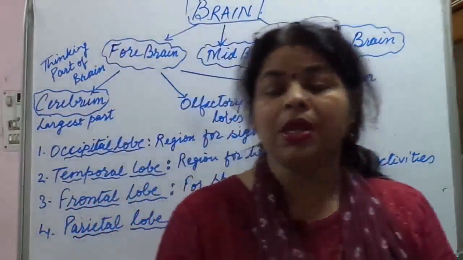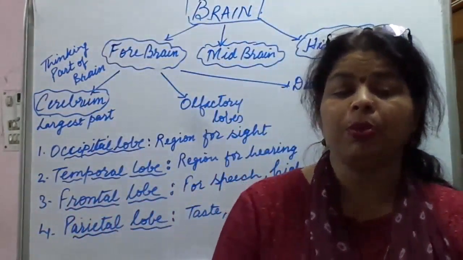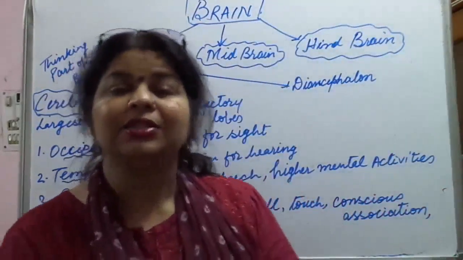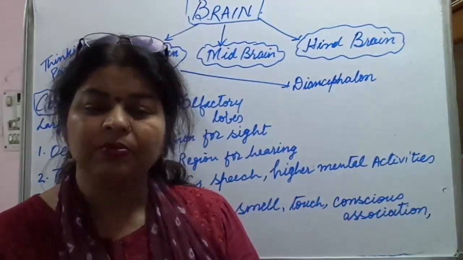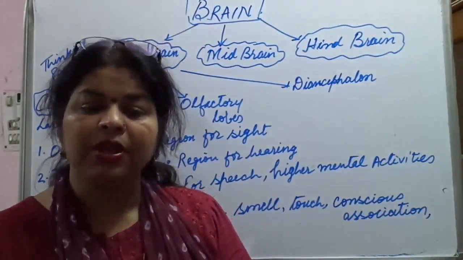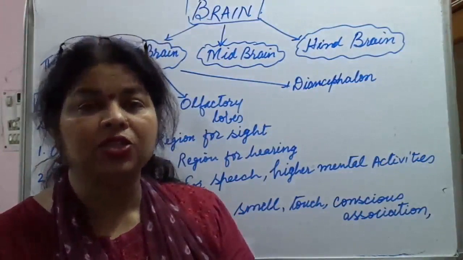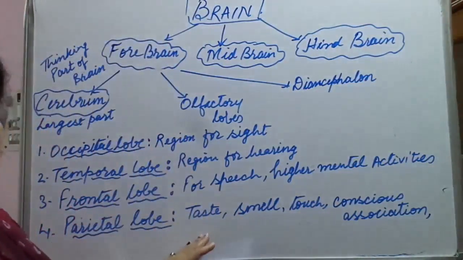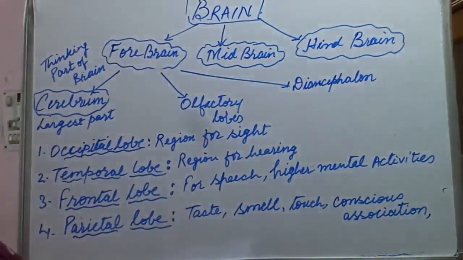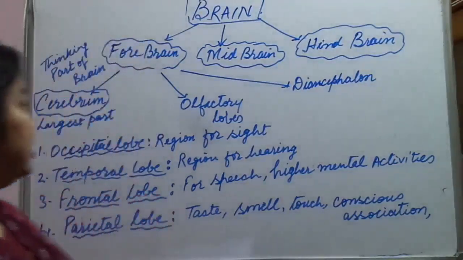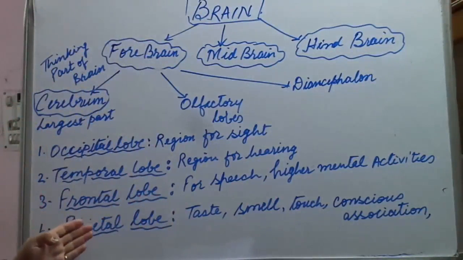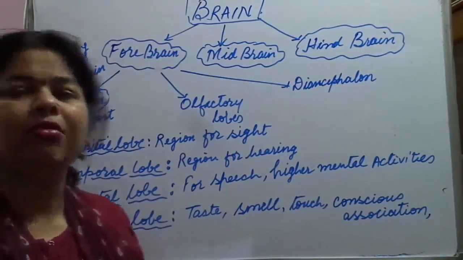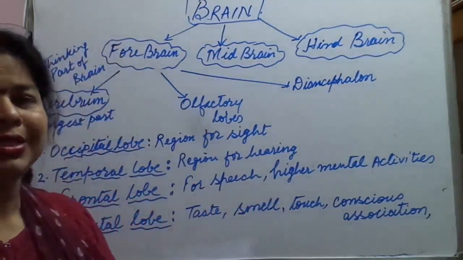Now, this cerebrum is the most important part of the brain, as this is the seat of what? Mental abilities, memory, reasoning, speech and consciousness. So if there is a question regarding the functions of the cerebrum, you can easily write them. Out of these you can mix and write all the functions of the cerebrum.